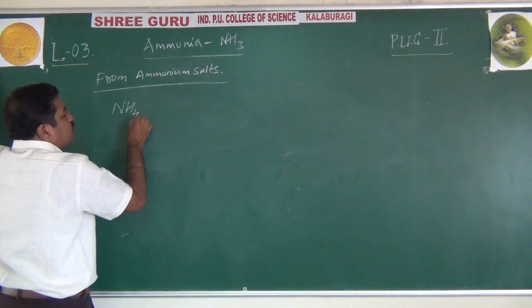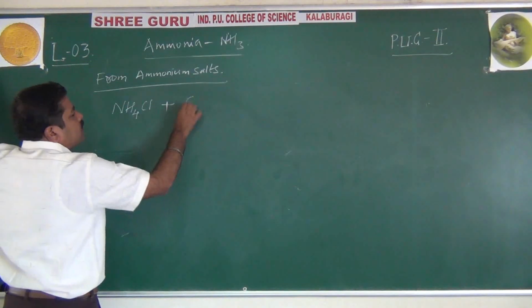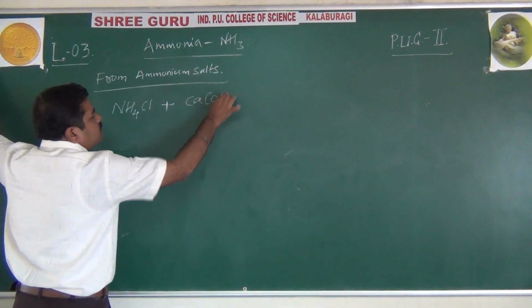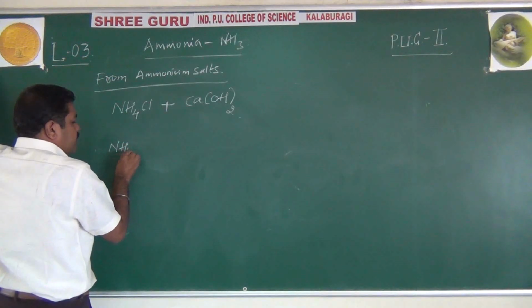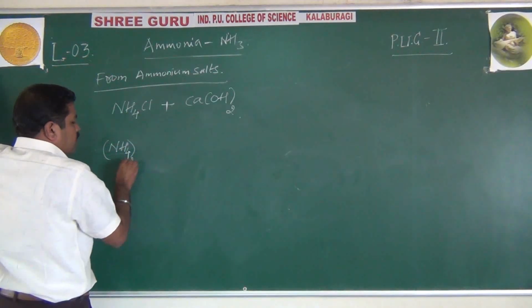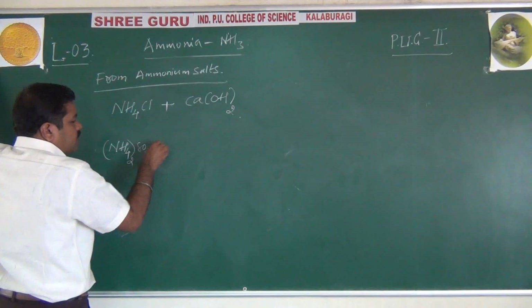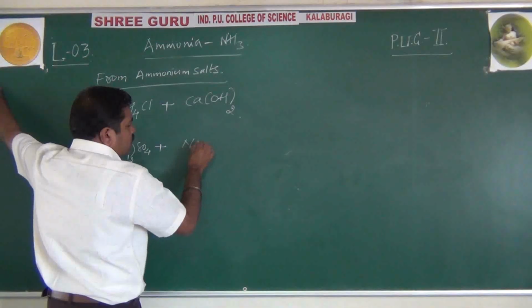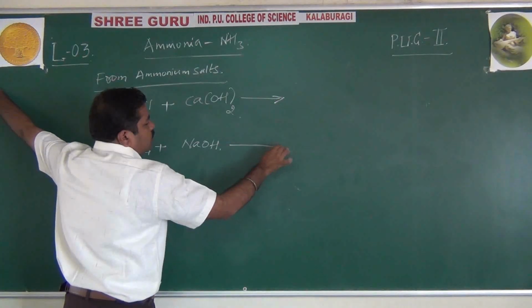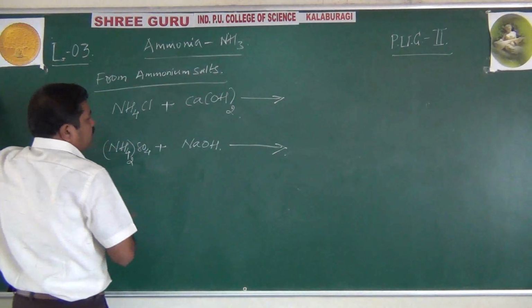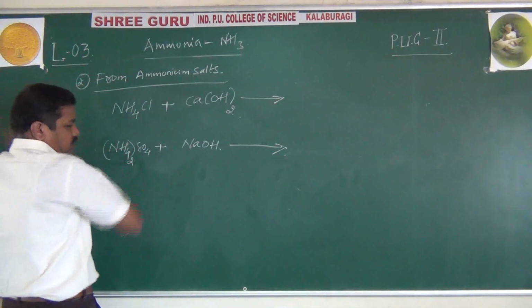If you take ammonium chloride and treat it with a weak base, calcium hydroxide, and if you take ammonium sulfate and treat it with a strong base, sodium hydroxide, by this also we can liberate ammonia. This is the second method of preparation.